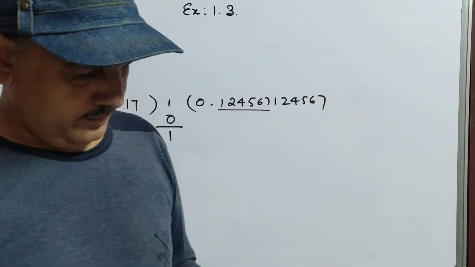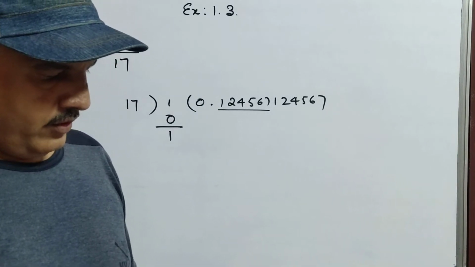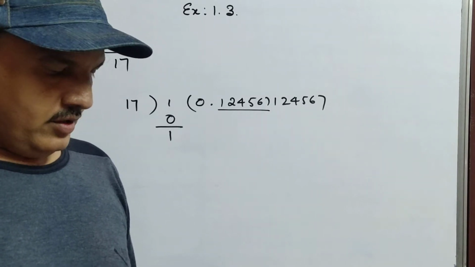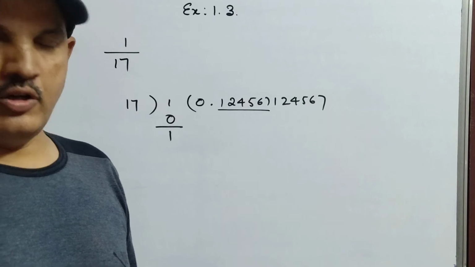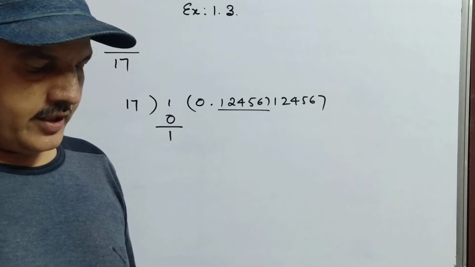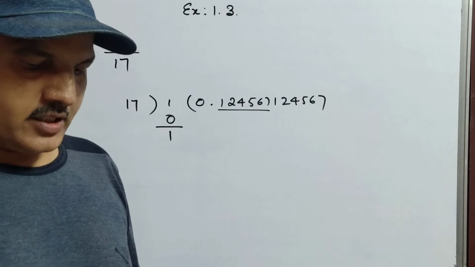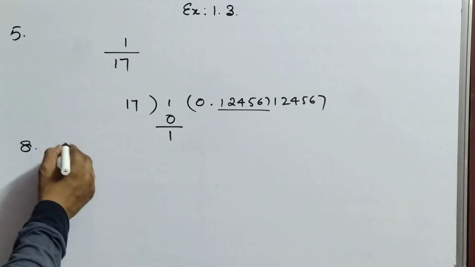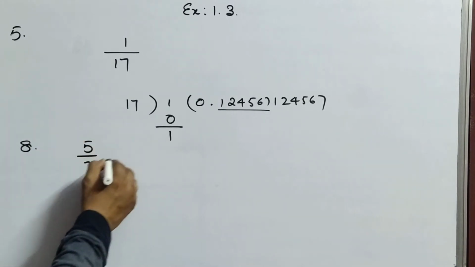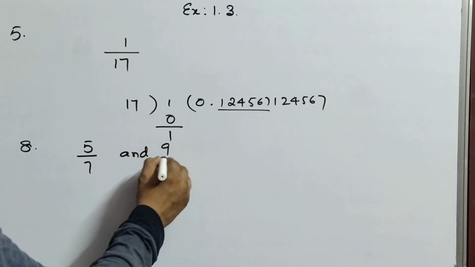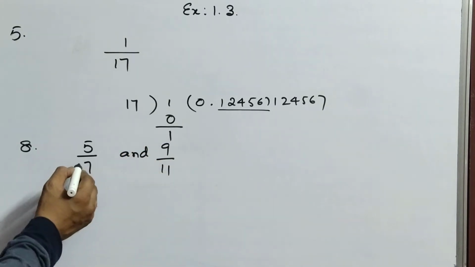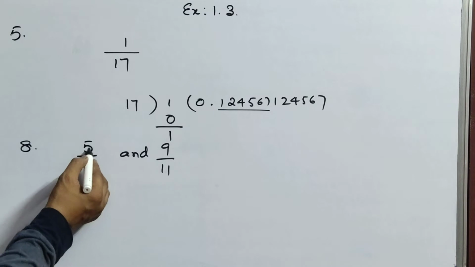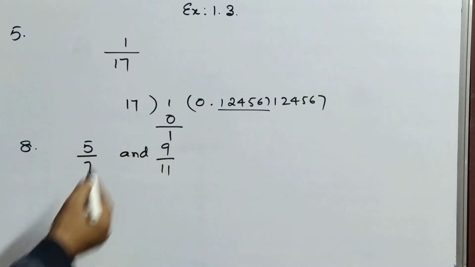Okay, next, coming to 6th and 7th, no need, children, because those are just some examples like that. So no need of 6th and 7th question at all. So 8th question now: find 3 different irrational numbers between the rational numbers 5 by 7 and 9 by 11. It is asking 3 different irrational numbers between 5 by 7 and 9 by 11.